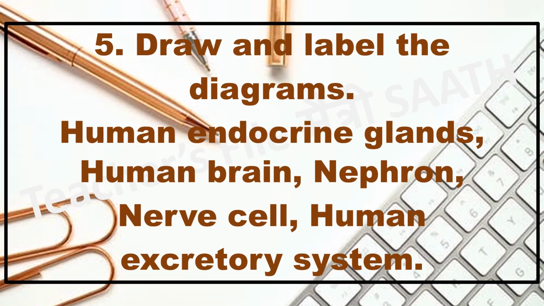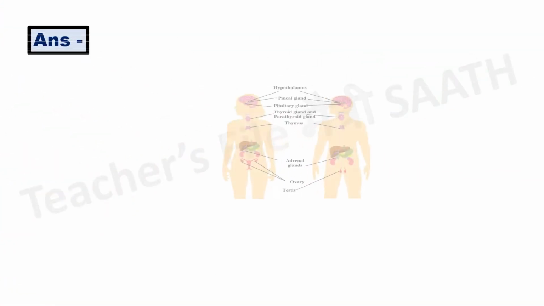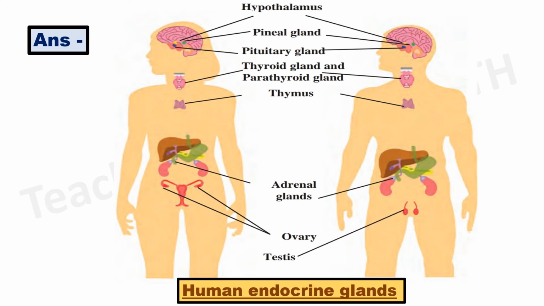Question 5. Draw and label the diagrams. Human endocrine glands, human brain, nephron, nerve cell, human excretory system. Answer. Human endocrine glands. Answer.